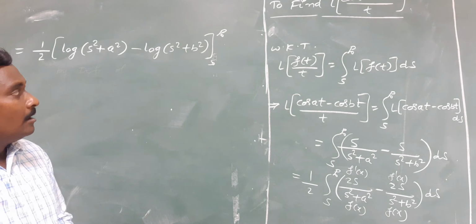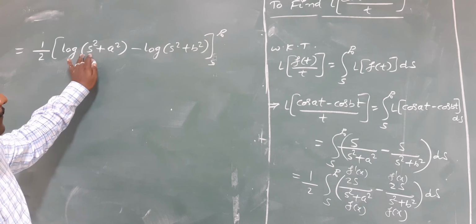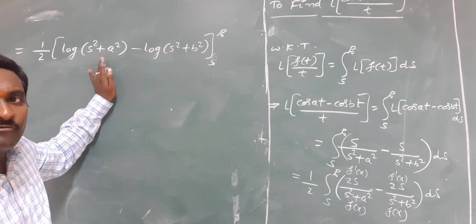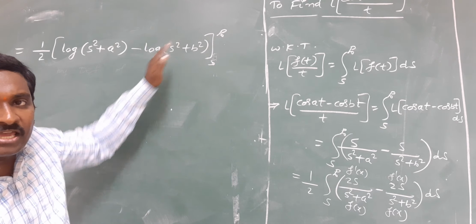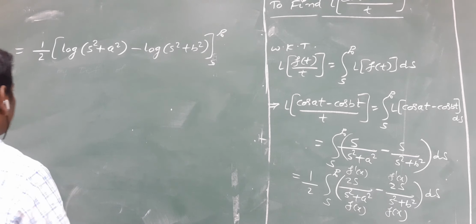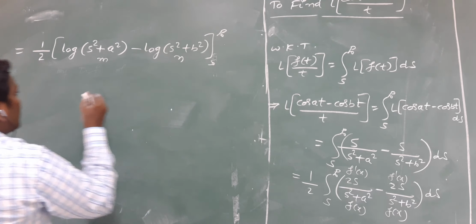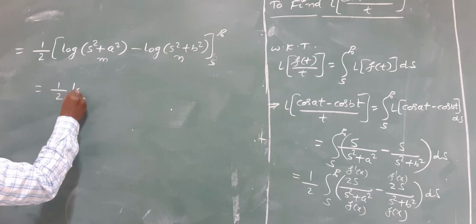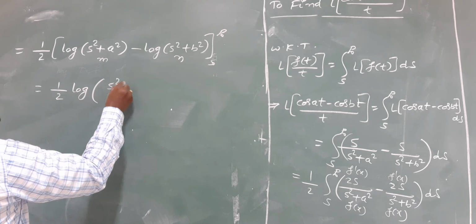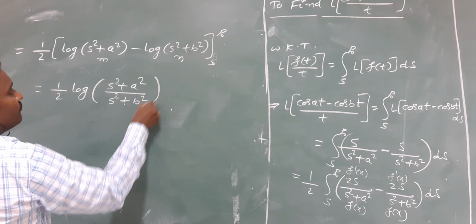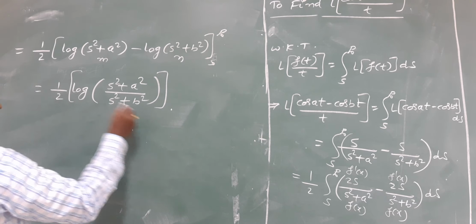Okay. But by applying the upper limit, replacing s by infinity, you will get an undefined form. That's why don't apply infinity now. You will get log m minus log n form. Half into log of (s square plus a square) by (s square plus b square) within the limits s to infinity.